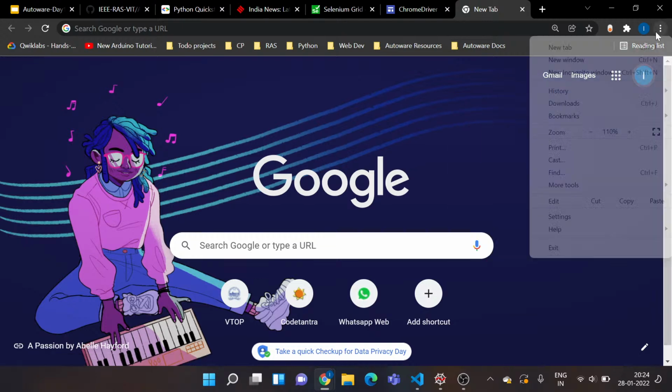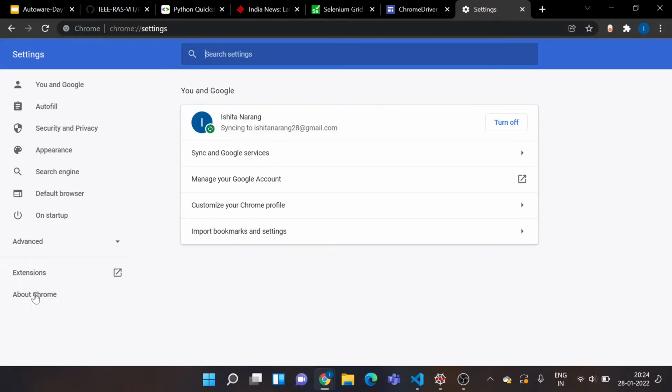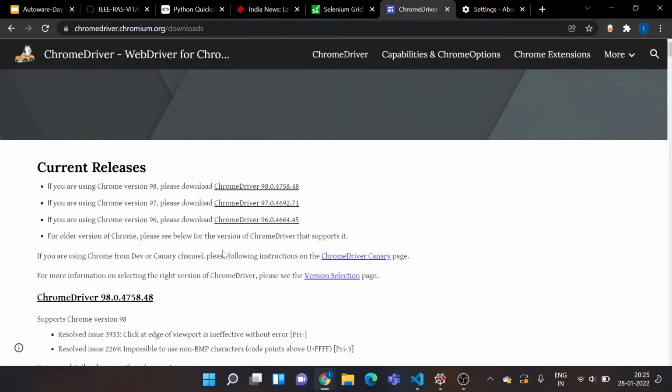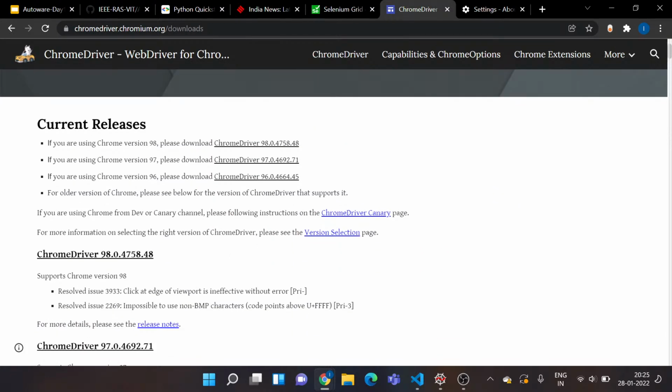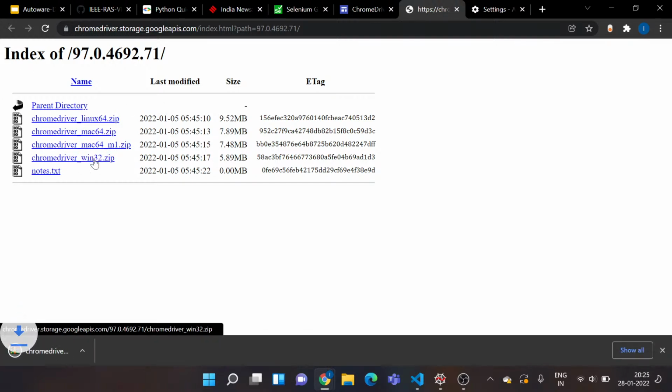Click over these three dots. Head to settings. Click About Chrome, and as you can see, the version of your Chrome browser would be available over here. For me it's 97 point something, so I'll get back here and check if there's a Chrome version 97. Yes, there is, so I'll click on this link. Okay, now again a bunch of options. It says ChromeDriver for Linux, for Mac, for Windows. I am using Windows, so I'll click on this one.